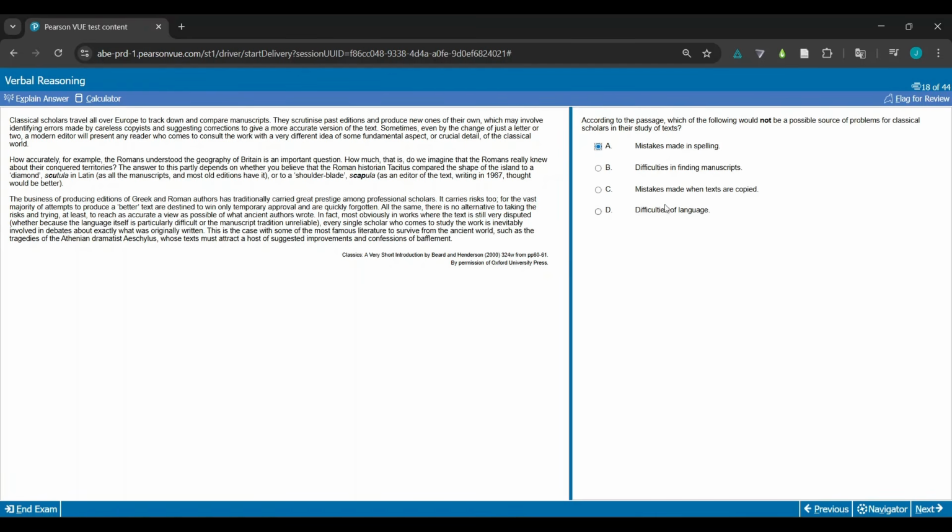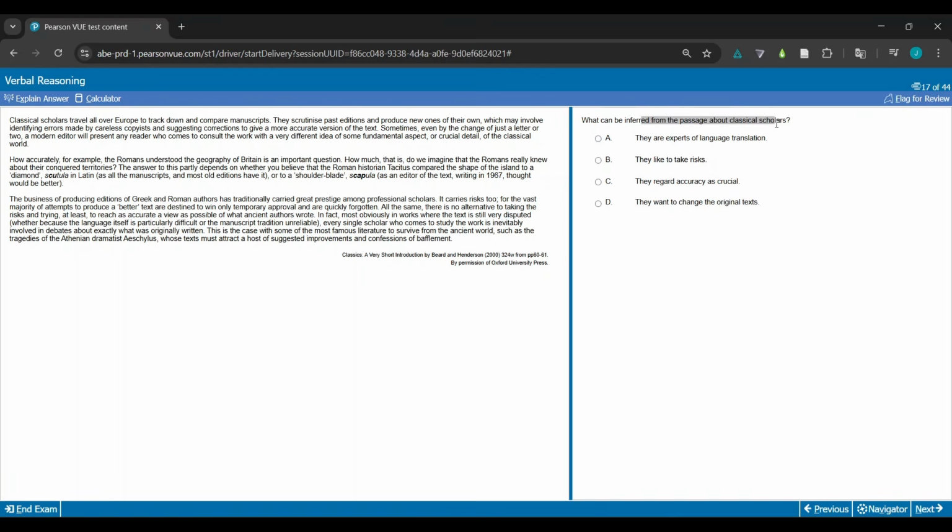So you can see here that time that I spent on that first question, yes, I spent quite a lot of time. Obviously, I wouldn't have read it as slowly as this, but the point is that I spent quite a lot of time on it. But these other questions I'm able to rattle through much more easily, and therefore the questions become much more doable. What can be inferred in the passage about classical scholars?